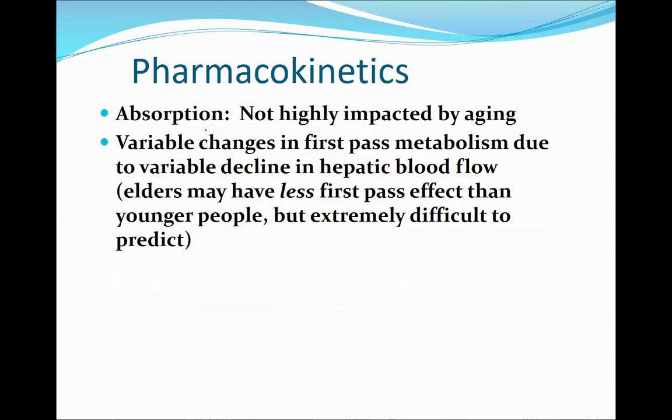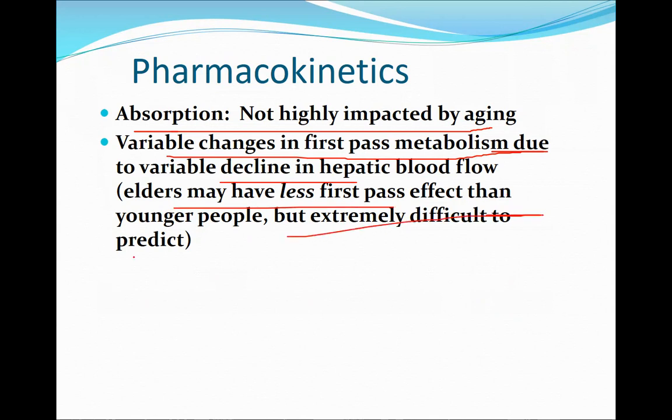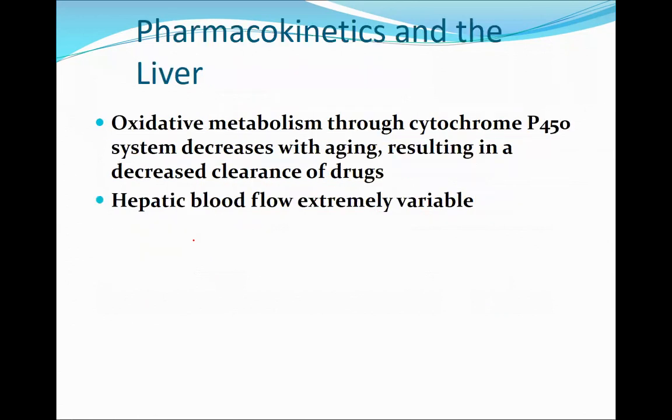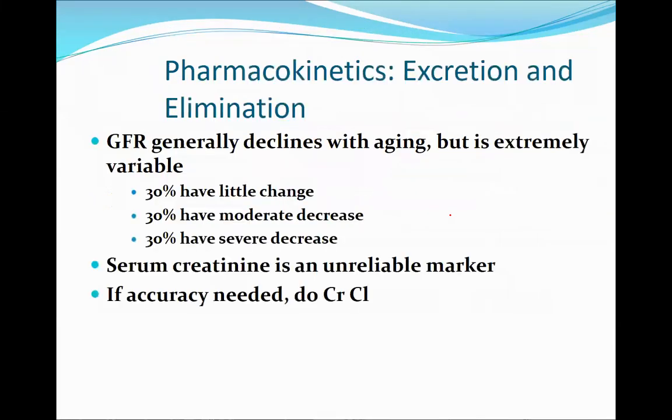Absorption is not majorly impacted by aging. There is a variable change in the first pass metabolism due to variable decline in hepatic blood flow. So elders may have less first pass effect than younger patients, but this is again extremely difficult to predict. That means, because of less first pass metabolism, there is every possibility of increased toxicity of the drug. Apart from this, the oxidative metabolism through cytochrome P450 decreases with aging, resulting in decreased clearance of the drug, and the hepatic blood flow becomes extremely variable.